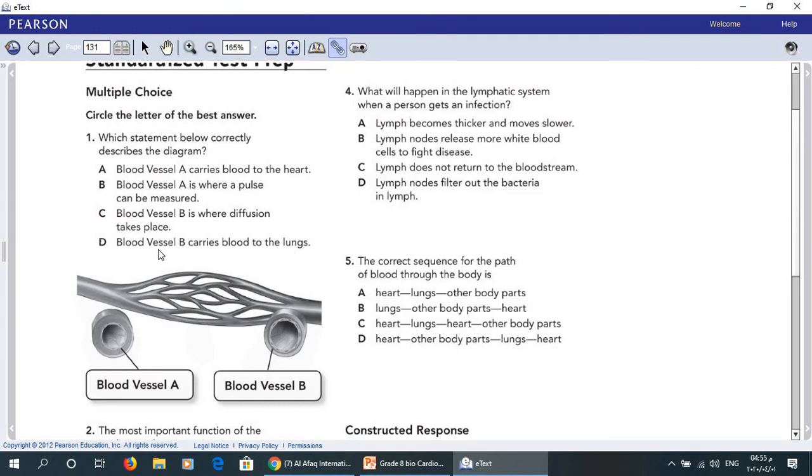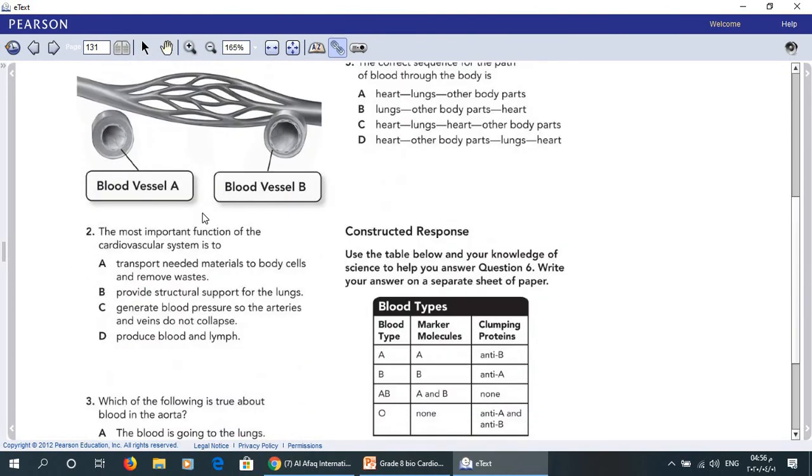Of course, here it's wrong because this is an artery, and here are capillaries, where diffusion occurs. Blood vessel A carries blood to the heart is wrong. Here the best answer would be B. Blood vessel A is where a pulse can be measured. So B.